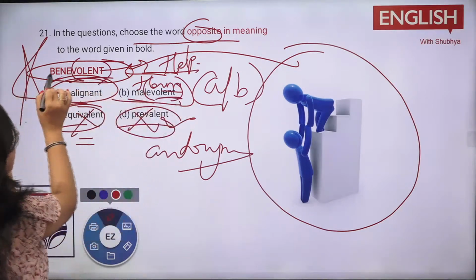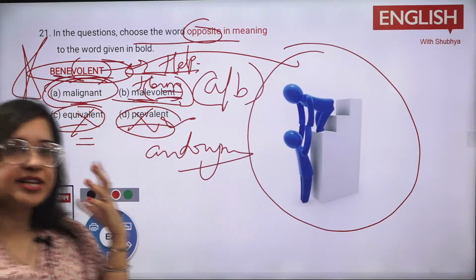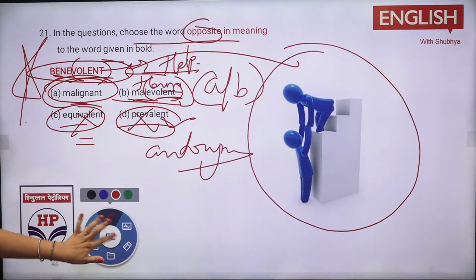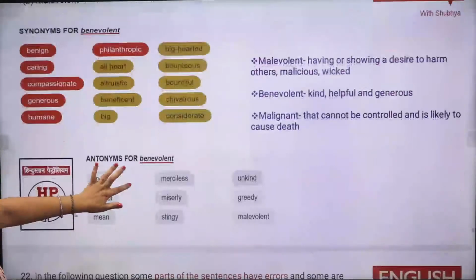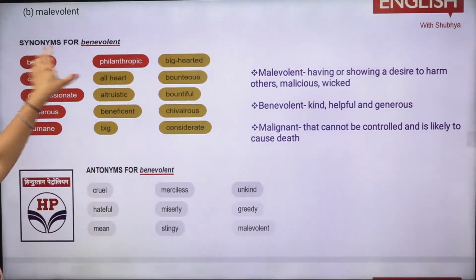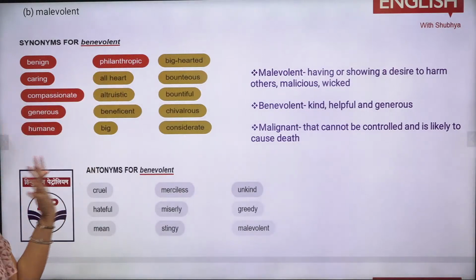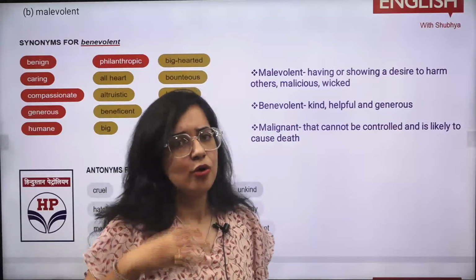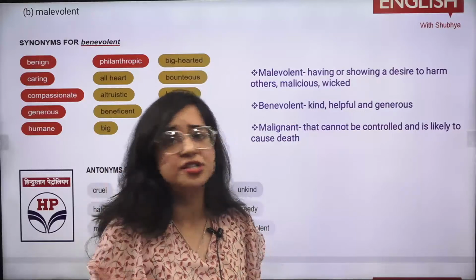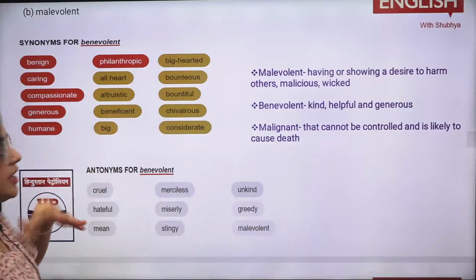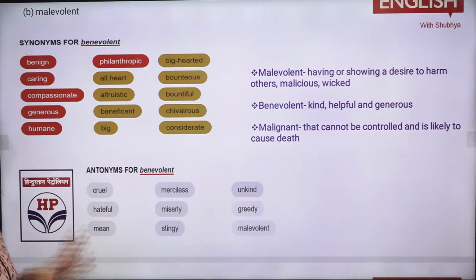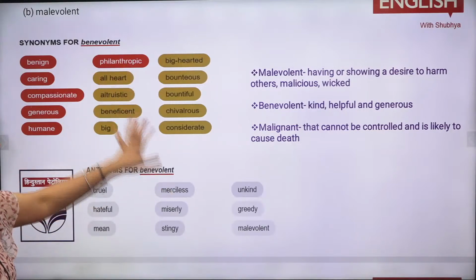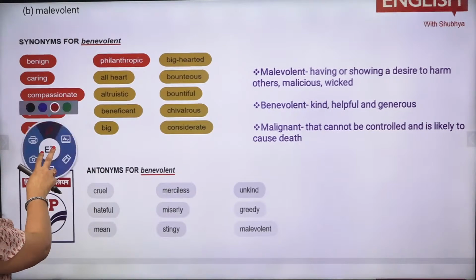Our last terms are benevolent and malevolent. Malevolent is causing harm to someone, and benevolent is helping someone. So in this way, you can note it down also, like you have the statement and all that. So here you can have an idea. Benevolent means philanthropic. Philanthropic is also a person who is very merciful. जब भी कोई देखते ना, like some are there who just denote something. Generosity is there. They're very generous people who cannot see someone in pity in front of them. So that is compassionate, caring, generous, humane, beneficial. Like all these terms give you a general idea of the meaning of benevolent, right?